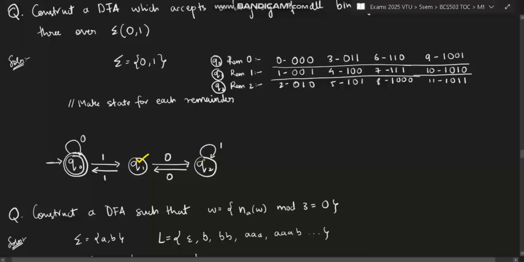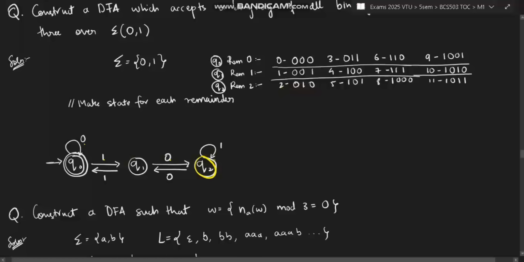Now what if it is 0? What if it is 1? If it is 0, what will be the number? The number will be 0, 1, 0. What will be 0, 1, 0? Which number is it? Where is it in this column? 0, 1, 0 is this one. Right, 0, 1, 0 is 2. So 0, 1, 0 is 2.